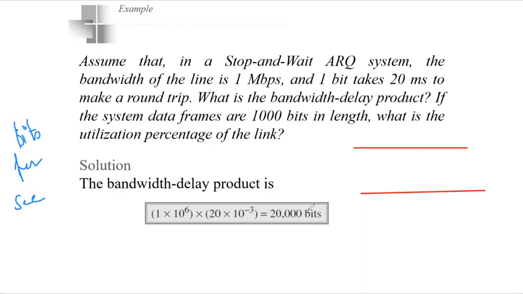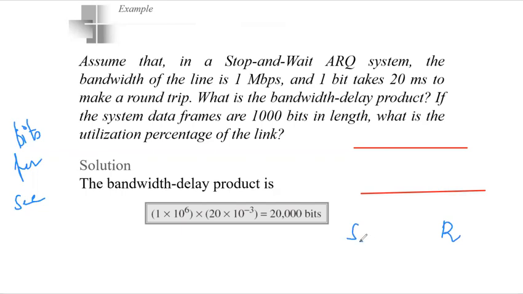Now what is this 20,000 bits? It is the number of bits the system can send during the time it takes for data to go from the sender to the receiver and then back again.